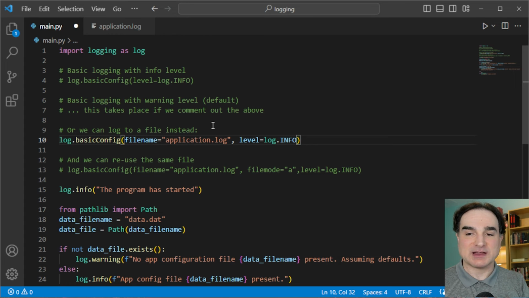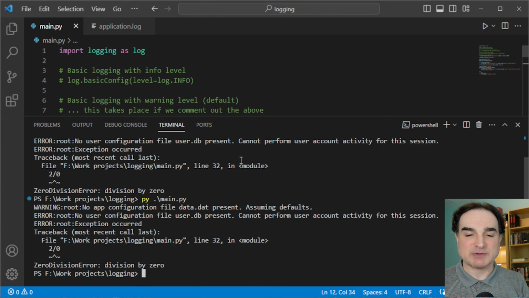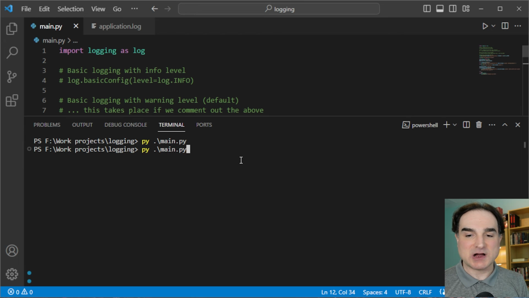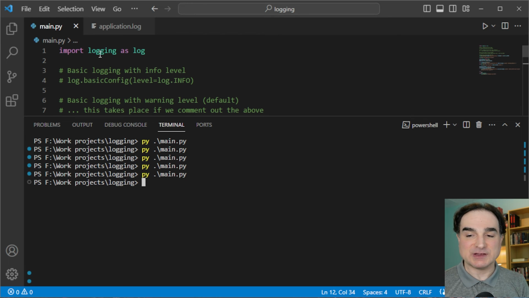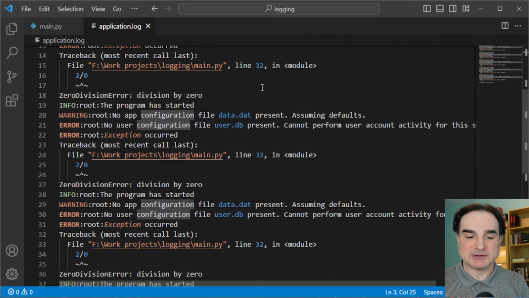We can specify we use a fresh log file for every run, and then we can use this version of the command for that. Or if we want to open a log and append to it on every run, so we keep the results of every single run, we can use this version of the line. So if we use this version and we run this file multiple times with logs appending, as you can see, we now have a log file that has the result of multiple runs all appended into it.